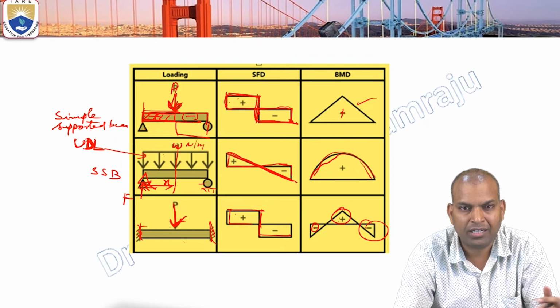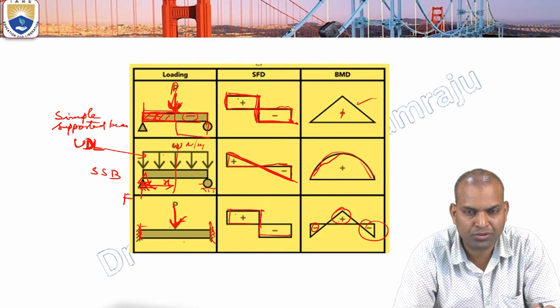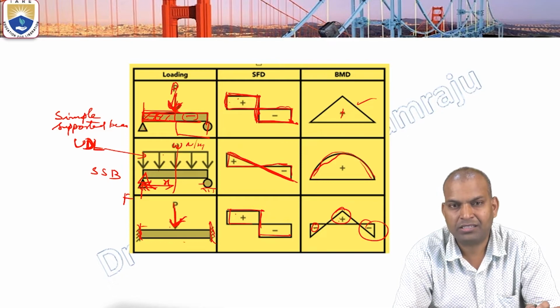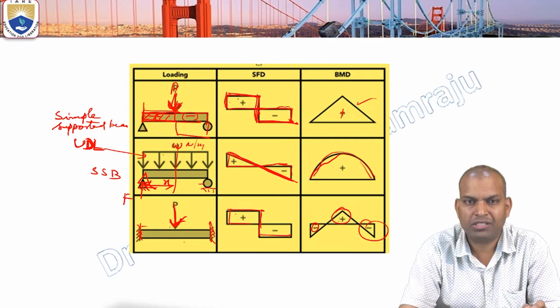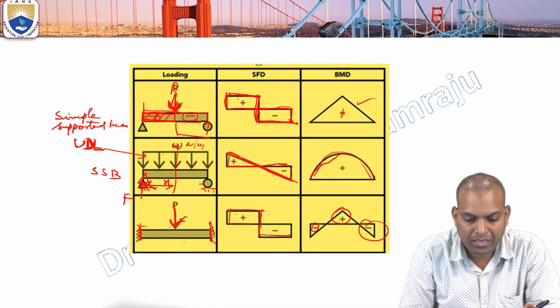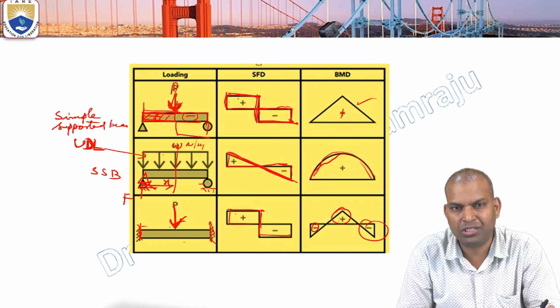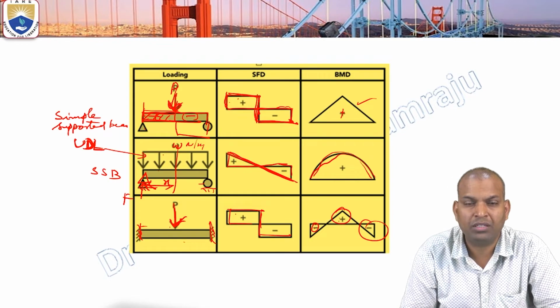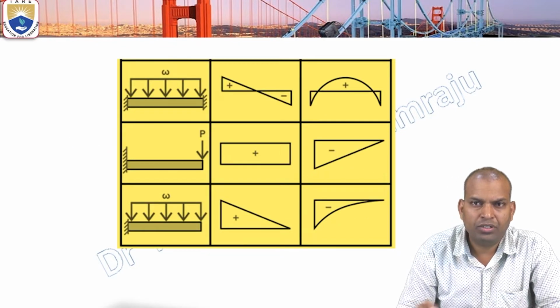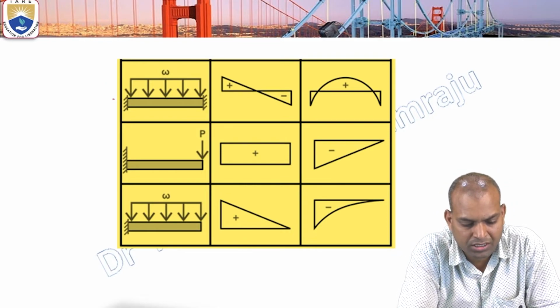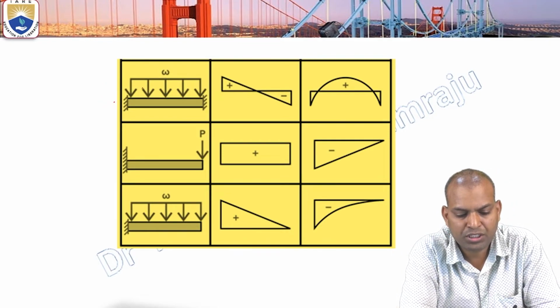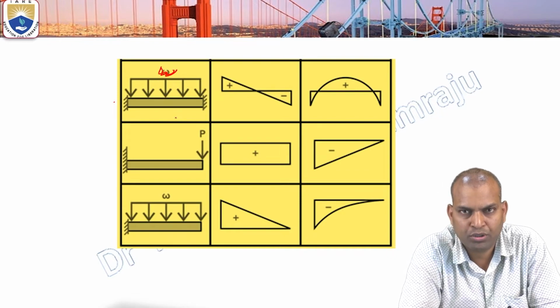And when moving under continuous load, these are the dynamic loads. So these are the various things we consider when we are going to design bridges or any civil structures. Before designing civil structures or any bridges, we have to consider the type of load the bridge has to undergo. Now here, consider the fixed beam with uniformly distributed load.